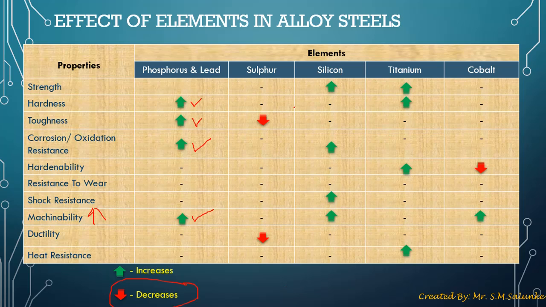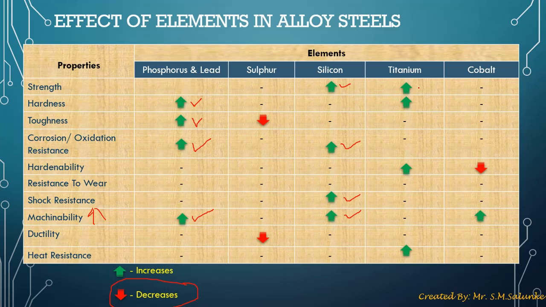Now silicon. In case of silicon, it increases strength of a steel, it increases corrosion resistance, shock resistance and machinability. You guys just have to remember that you don't have to write the statements or read every statement from the book. If you go through this table frequently, like if you revise this table once or twice in a week, you'll definitely get an idea about what the mechanical properties are that are being affected by various alloying elements. You don't have to mug up these properties, you just have to remember this table.